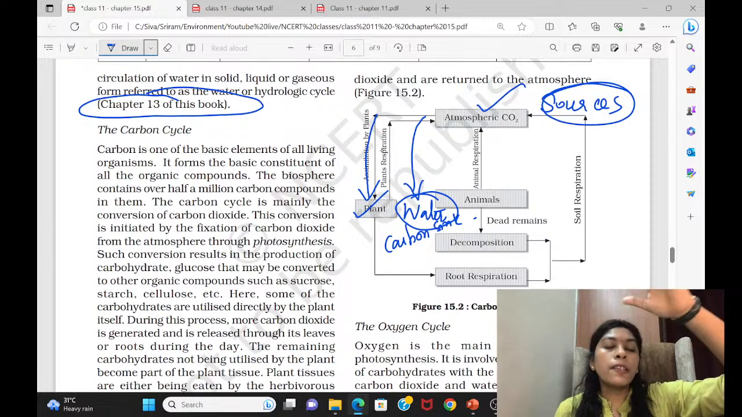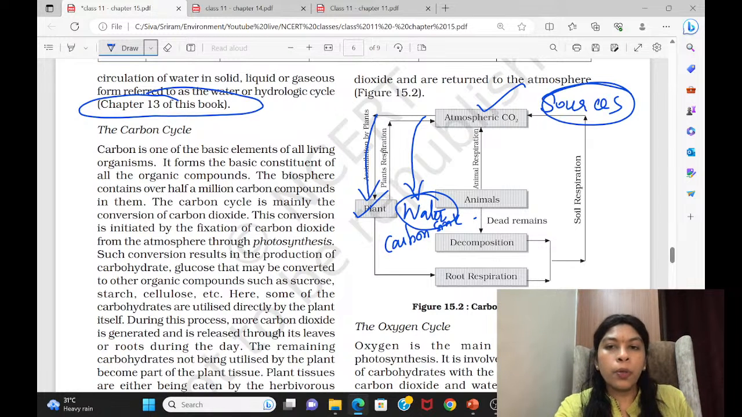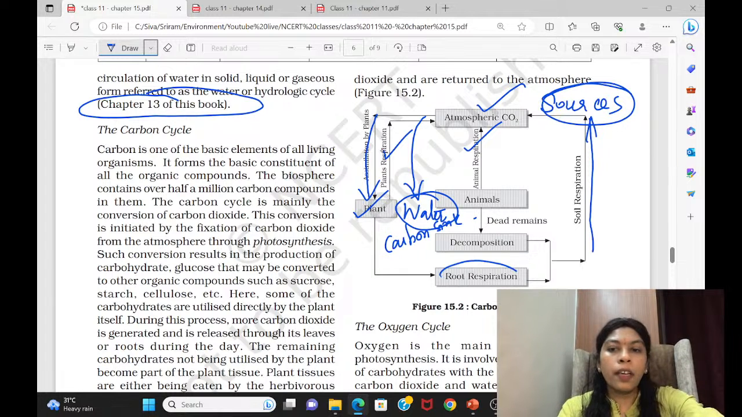But how is carbon released out? Animals, during respiration, are releasing it out. Noted. Plants, during respiration, release it out. Okay. Then dead organisms, when they are decomposed, carbon dioxide is also released out. They have even given us root respiration. So you can write the dead organisms during respiration.